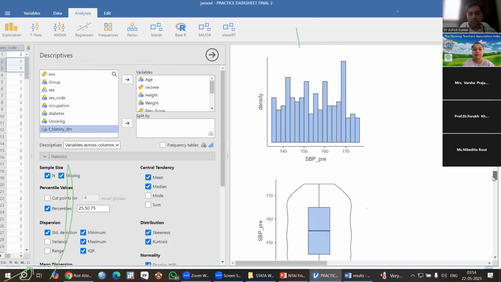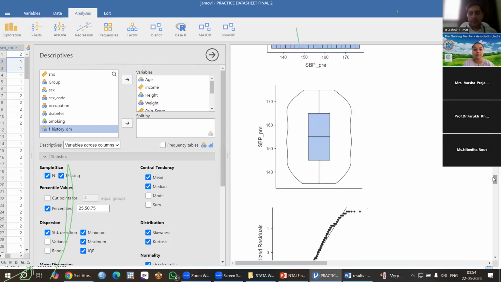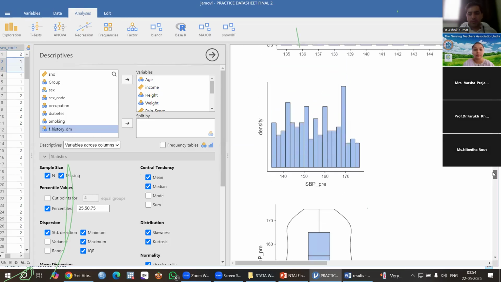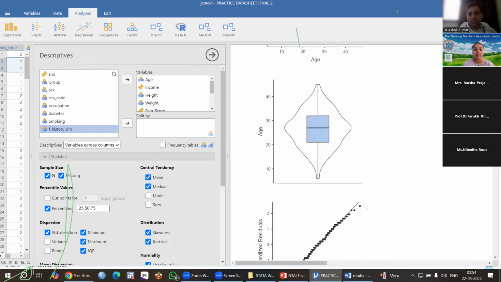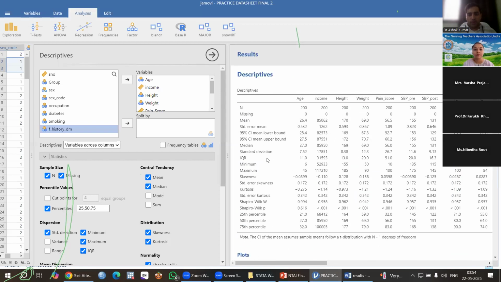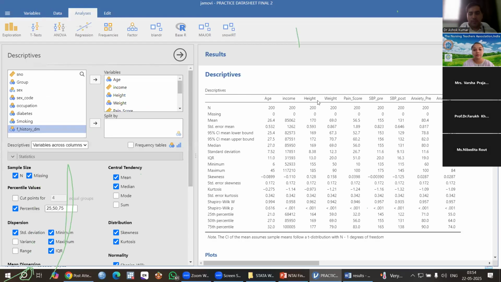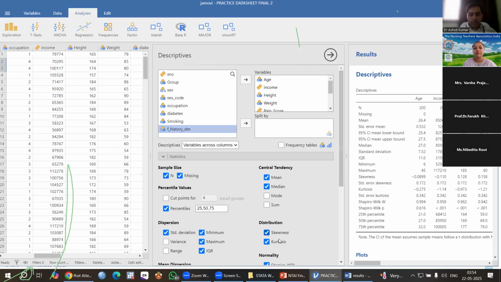And this is a box and whisker plot. This is a histogram. So we can see using this, and this is all about descriptive statistics we can get here. Okay, so for age, income, height, weight, PAN score, we can use this. So this is all about descriptive statistics. If you have any question, you can ask. Okay, thank you.